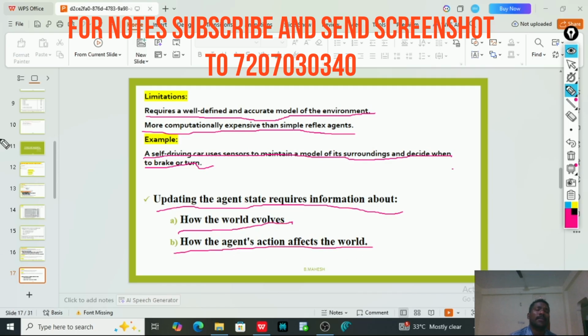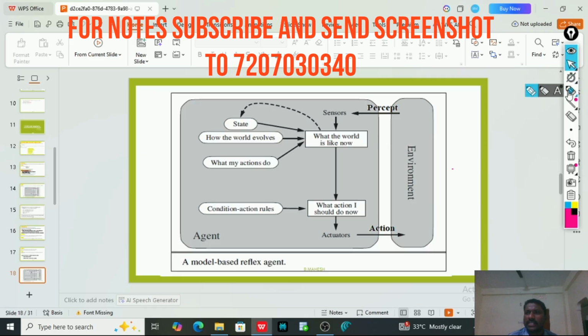So this is a simple schematic diagram of a model-based agent. Here this is my environment, and these are the sensors, which perceive and understand the environment, the current state, and how it is evolving, meaning history.